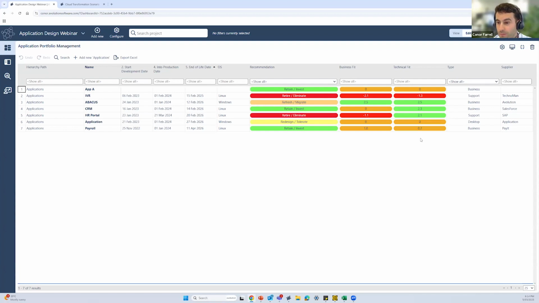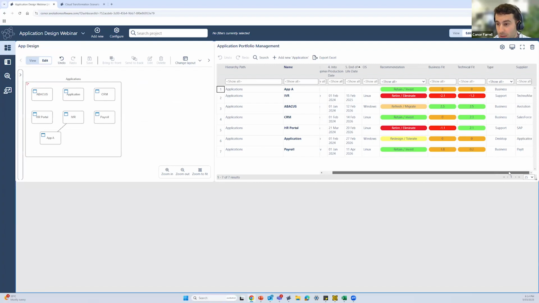What these no-code algorithms take into account in driving out those calculations is a number of different properties. It could be the complexity score of the application, the total cost of ownership of the application, or maybe when the end of life date is going to be for that application. Ultimately that will feed into the recommendation on what we want to do with that application moving forward. So what the Abacus platform is looking at supporting you with is inspiring the presentations you might be giving to a leadership team on what you want to do with any of these applications moving forward, based on data-generated decisions.